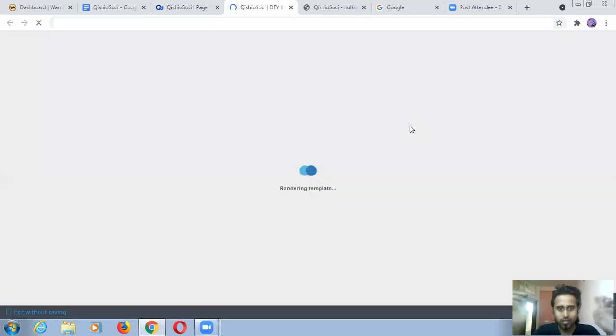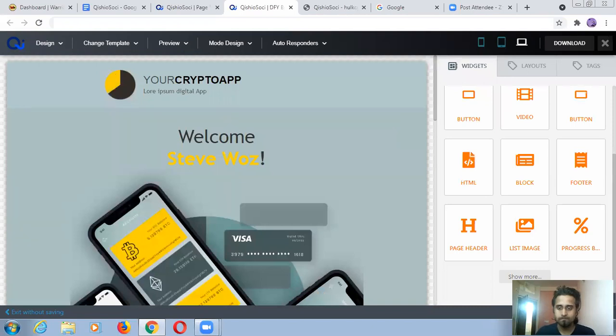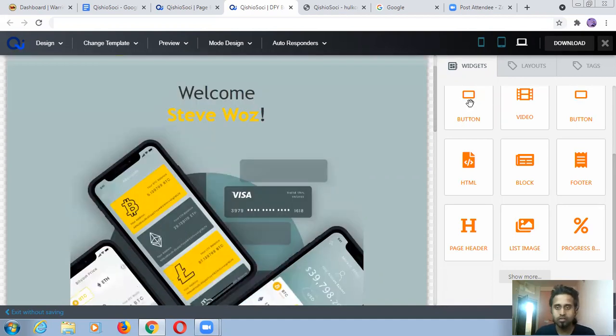We'll try to play around with these pages because I know we will get some options and features to play around with. You can set it according to your product, and then you can go ahead with this. For example, a button.